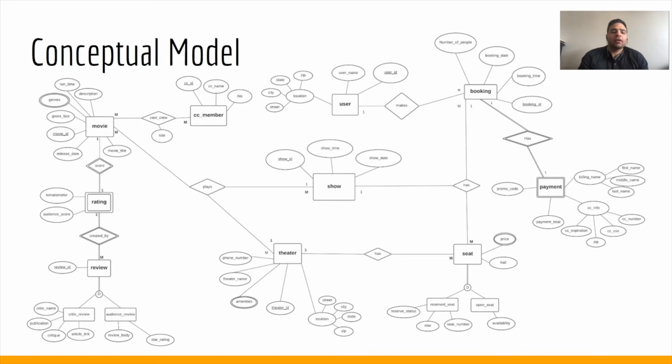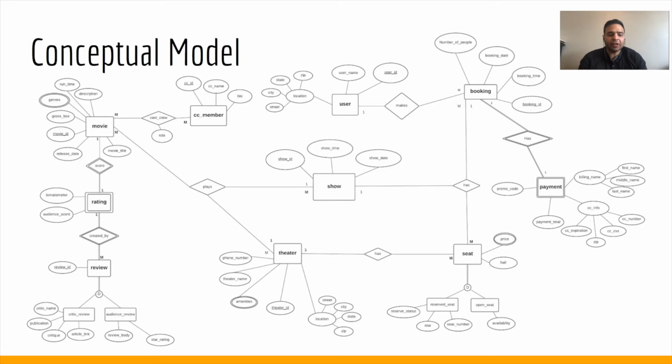Thanks, Dion. This is the conceptual model we have built for our website, movietickets.com. We started creating the conceptual model keeping in mind the user trajectory as the user goes through booking the ticket, and ensured that our design of the tables is based on how the user will interact with them. Movie, theater, and show tables have a ternary relationship with each other. A user can search for a movie and then select a theater, or the user can first search for a theater and then select a movie. Once a user has selected a movie in the theater, the user can book a show and a seat.